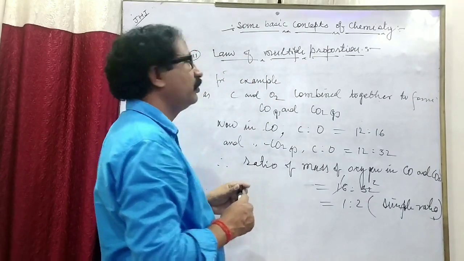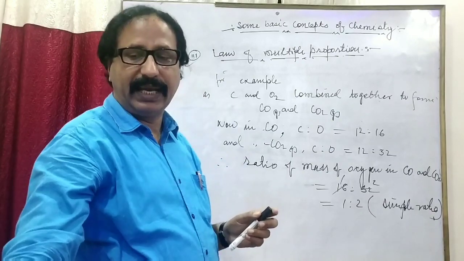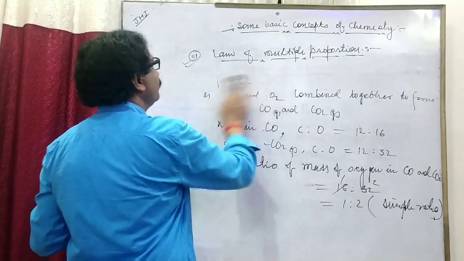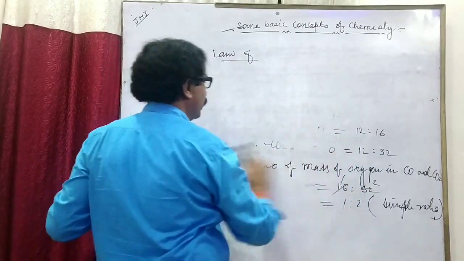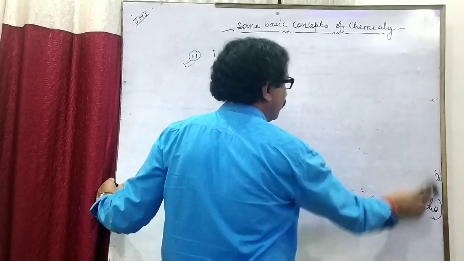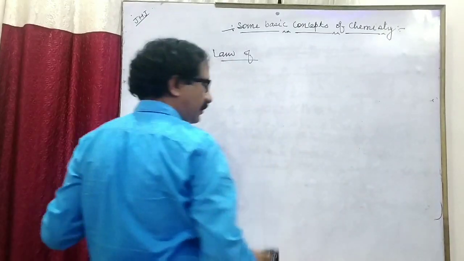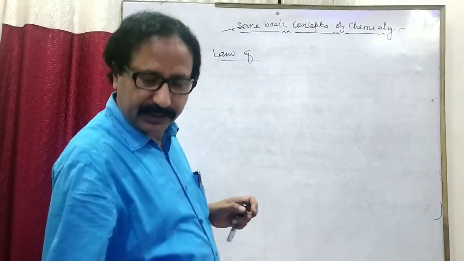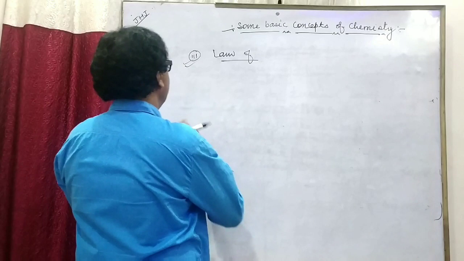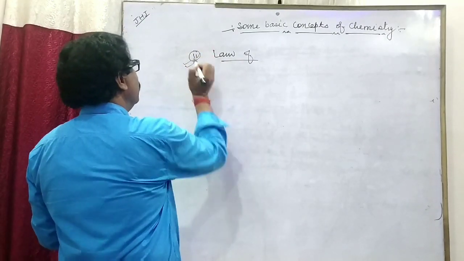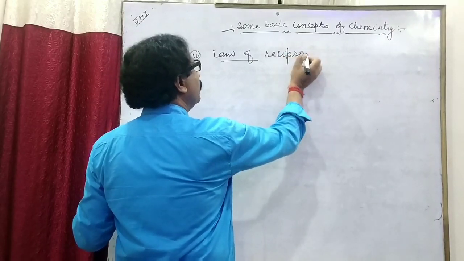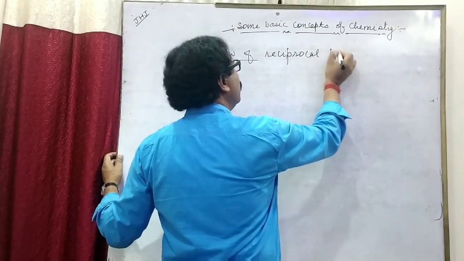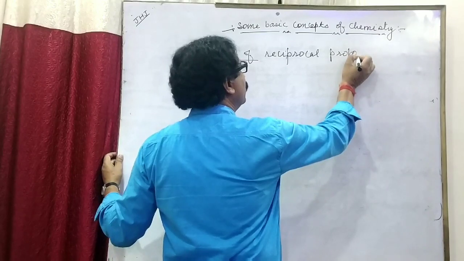Now I am going to discuss the fourth law, and that is known as the law of reciprocal proportion. Fourth part, law of reciprocal proportion.